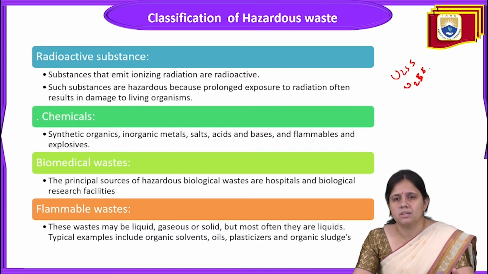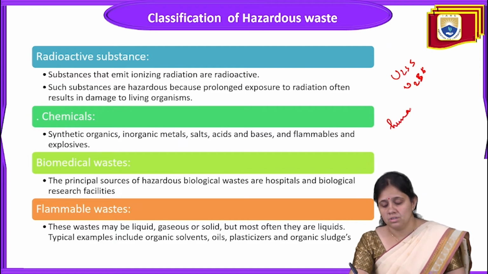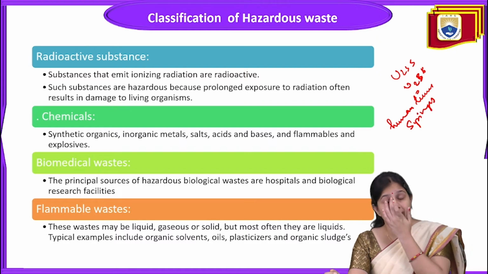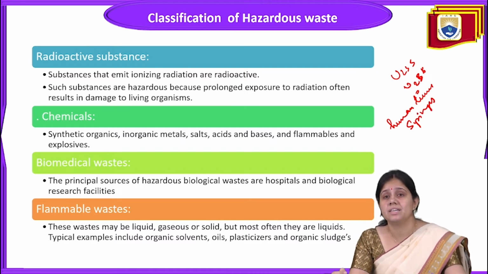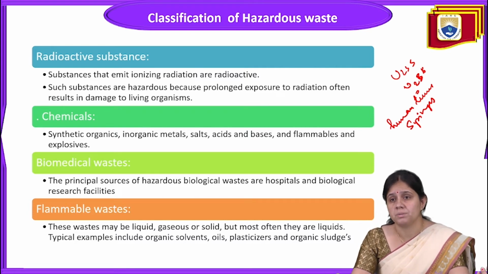Next is biomedical waste. The principal sources of hazardous biomedical waste are hospitals and biological research facilities. Biomedical waste includes human tissue, syringes, and all waste related to anatomical or biomedical work that is generated from hospitals.